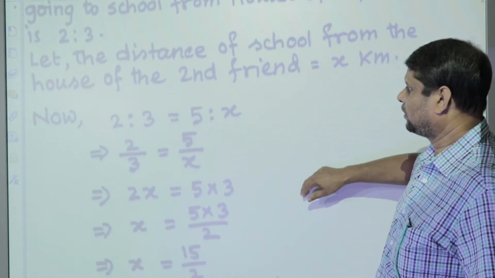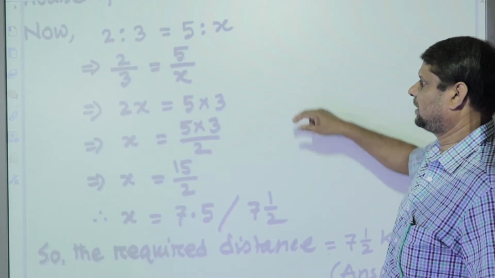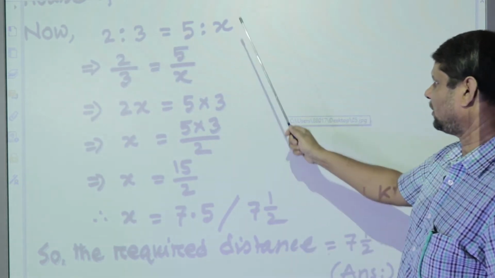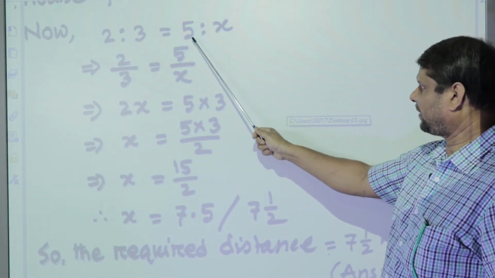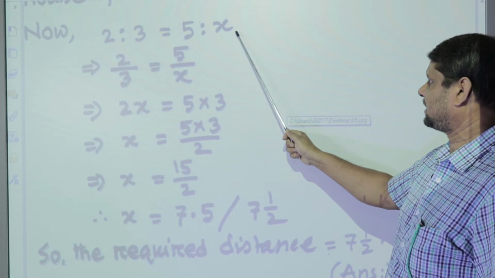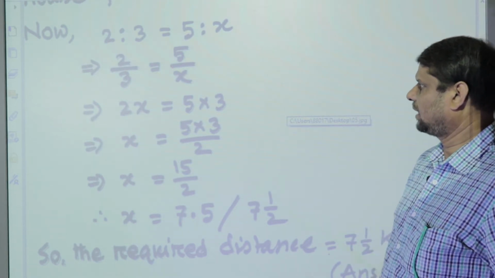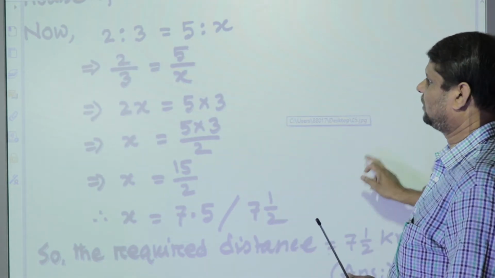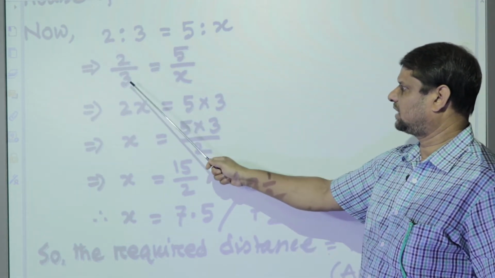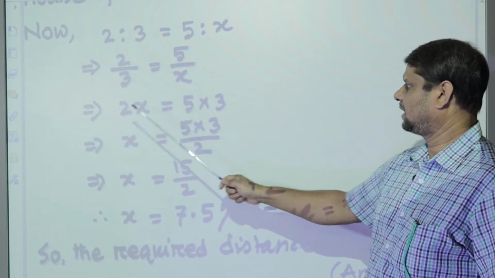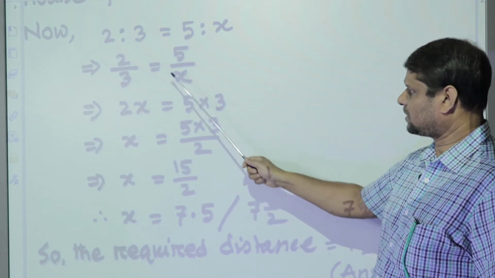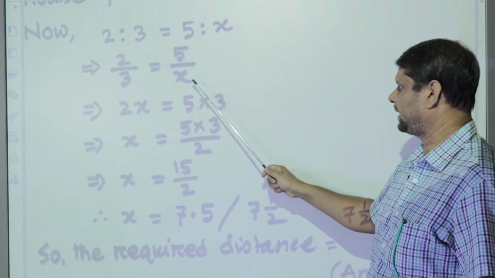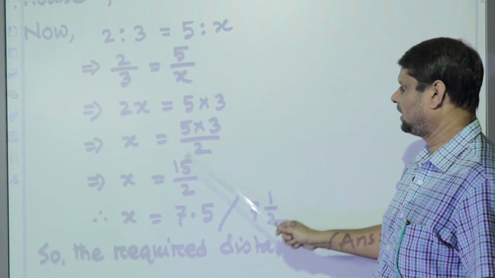Now we will get two equivalent ratios. The ratio of time of two friends is 2:3, and the ratio of distance, first friend 5 kilometers and second friend x kilometer, is 5:x. If we equate these two equivalent ratios, we will get 2/3 is equal to 5/x. Then we will do cross multiplication: 2x is equal to 5 into 3, 2 into x is equal to 5 into 3.